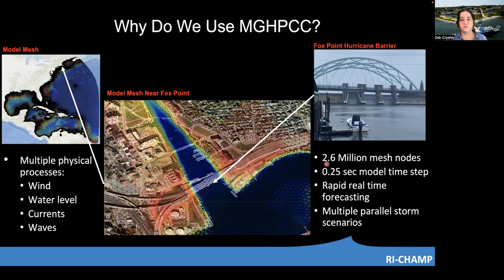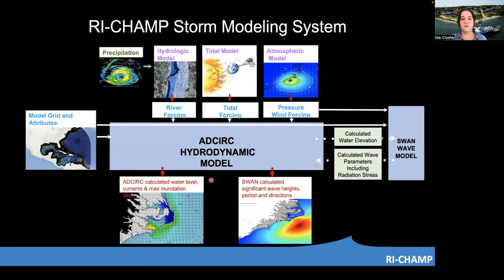And this results in over 2.6 million mesh nodes on which the equations are solved at a 0.25 second time step. And when it comes to real-time forecasting, we need the results in a timely manner. And also we want to look at multiple scenarios, such as multiple hurricane tracks or looking at the impacts of keeping open or closed the Fox Point hurricane barrier located here in Providence.